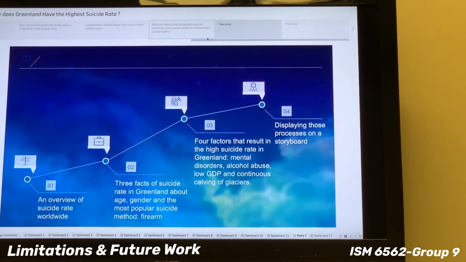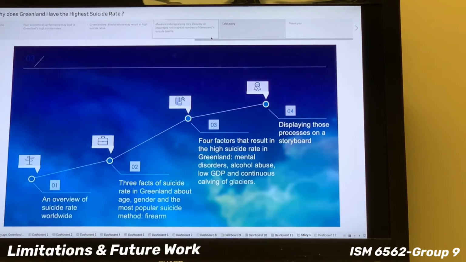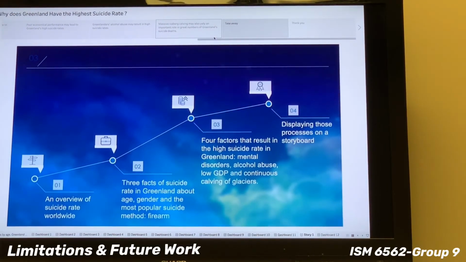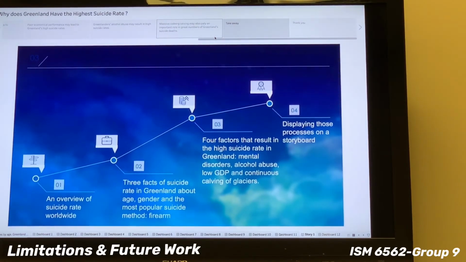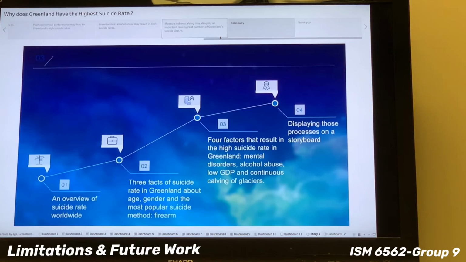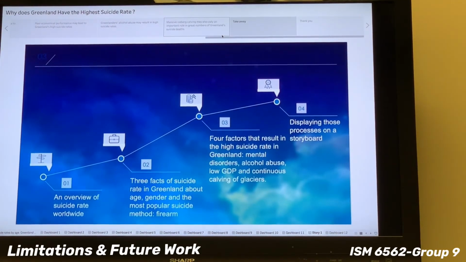For the time limitation, our group found multiple reasons that cause the high suicide rate in Greenland. However, we don't have enough time to find data and turn them into charts and dashboards, for example, finding the relationship between daylight duration and suicide rate in Greenland.